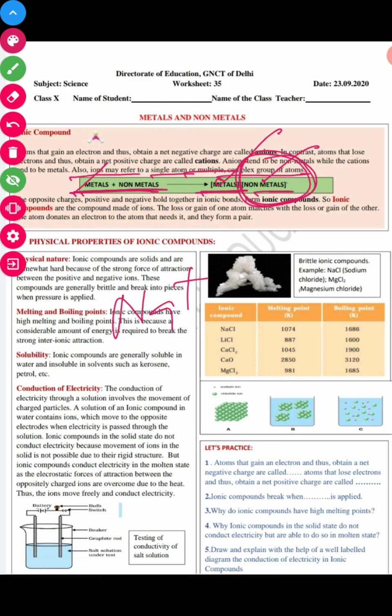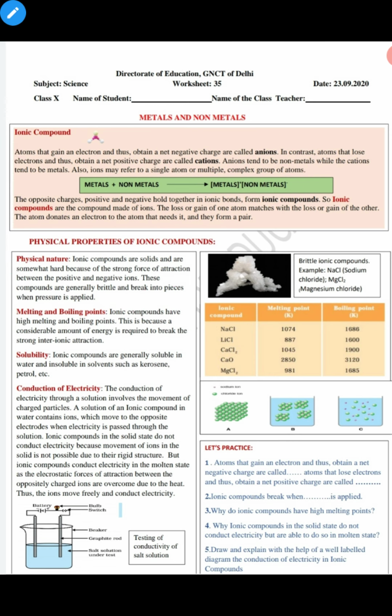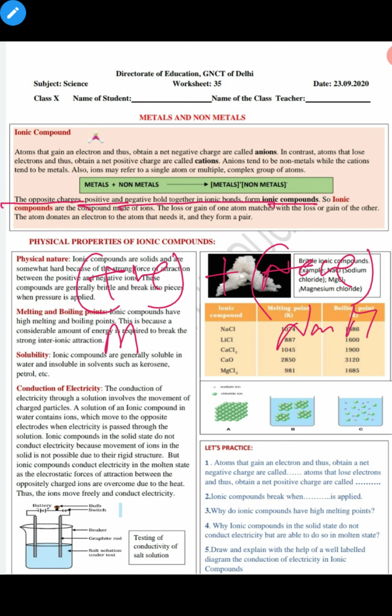Okay, so let's study the further characteristics. Opposite charges, positive and negative, are held together in an ionic bond and form an ionic compound. The positive charge which a metal has and the negative charge which a non-metal has are held together and form an ionic compound.